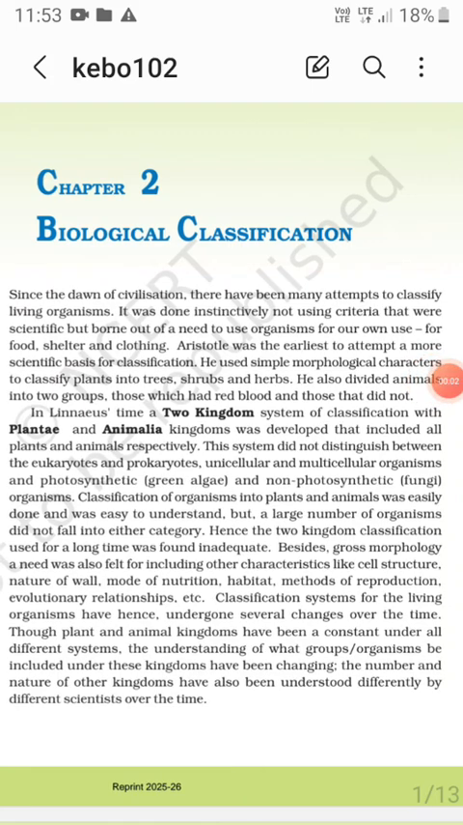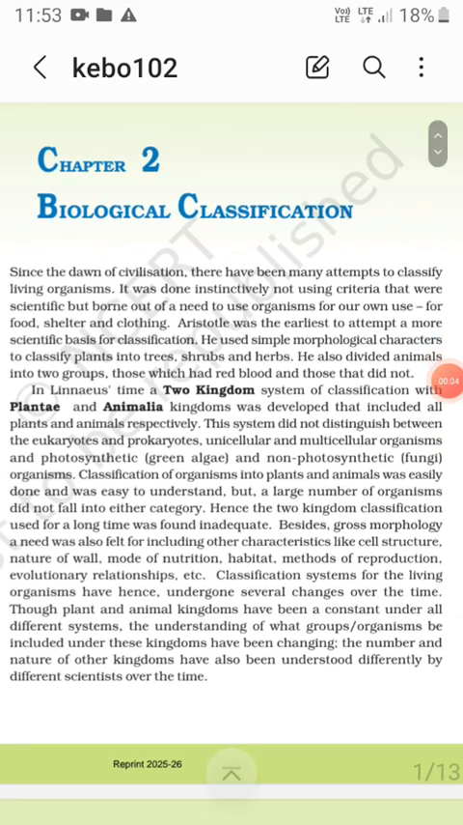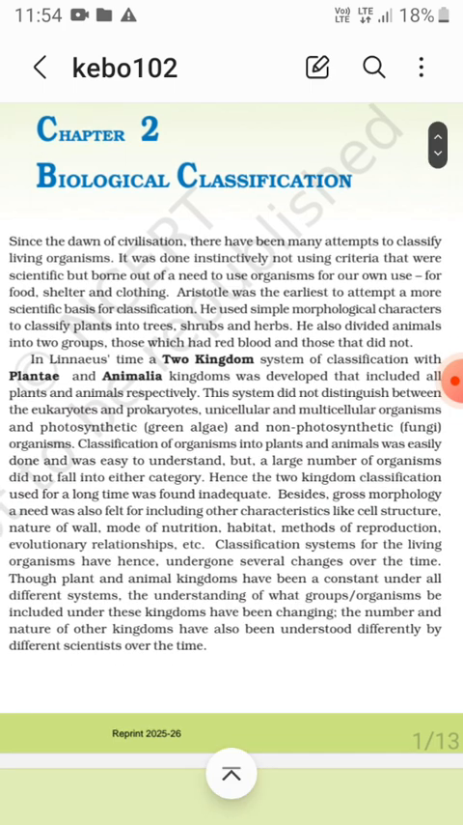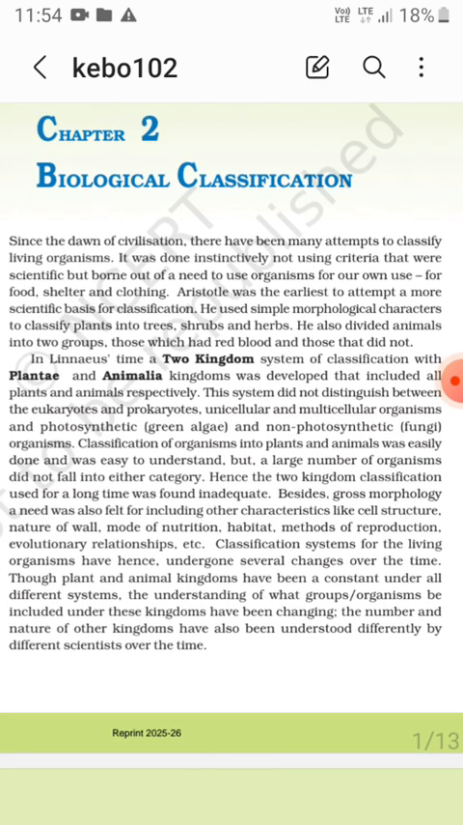So welcome. Here it is, the biological classification. Now, there are two kingdoms of classification given by Linnaeus. And Aristotle was the earliest to attempt a more scientific basis for classification. Aristotle used simple morphological characters to classify plants into trees, shrubs and herbs, and animals into two groups, those which had red blood and those which did not have. The two kingdom classification given by Linnaeus is Plantae and Animalia.